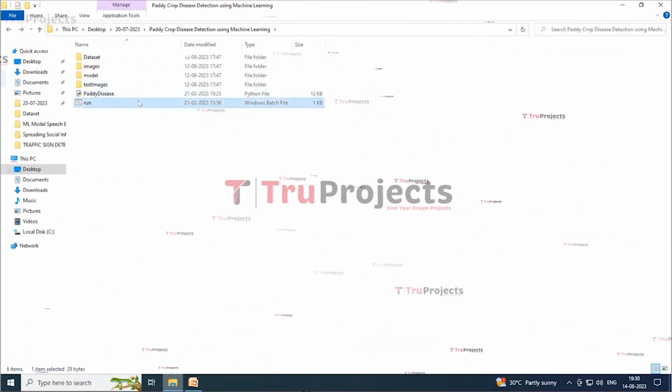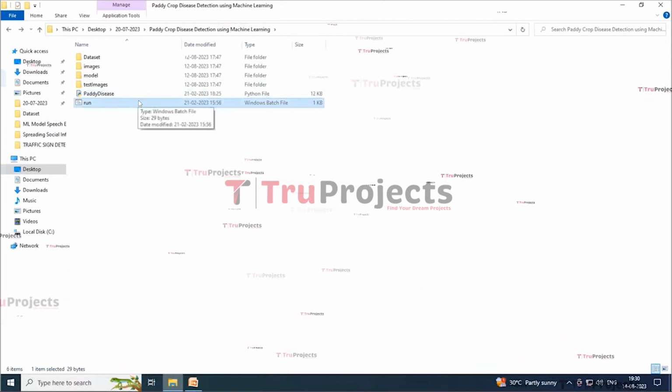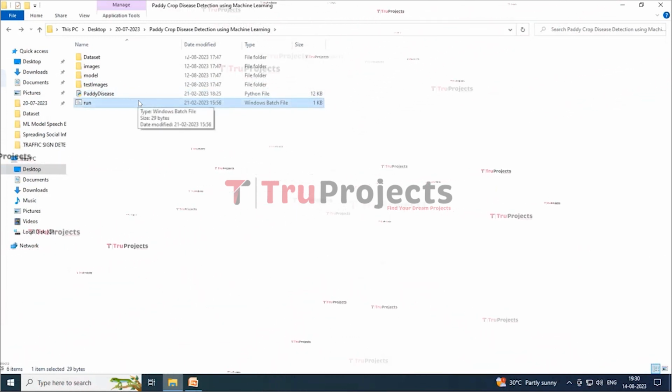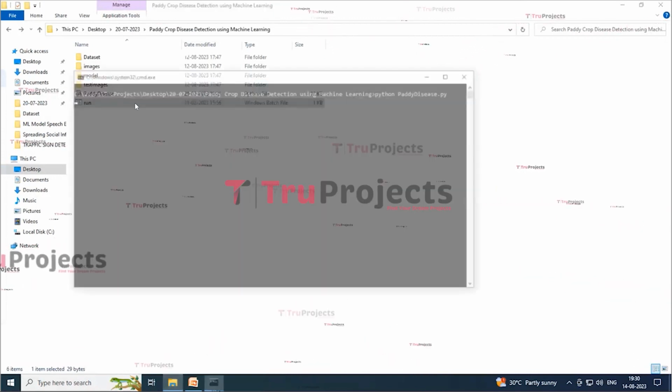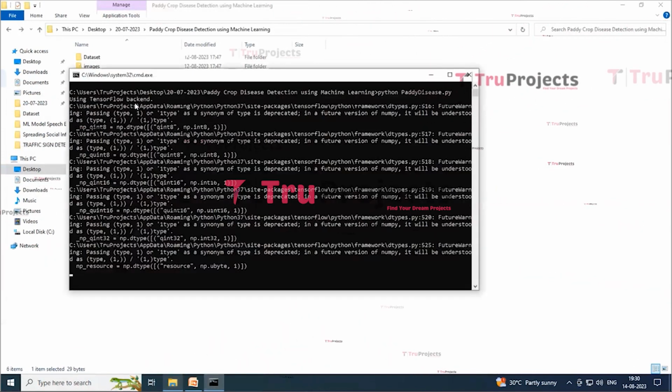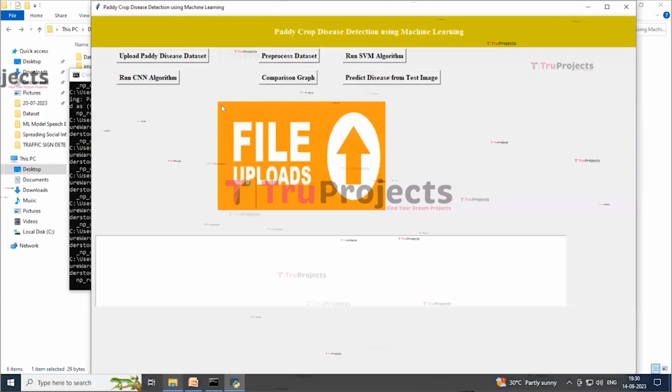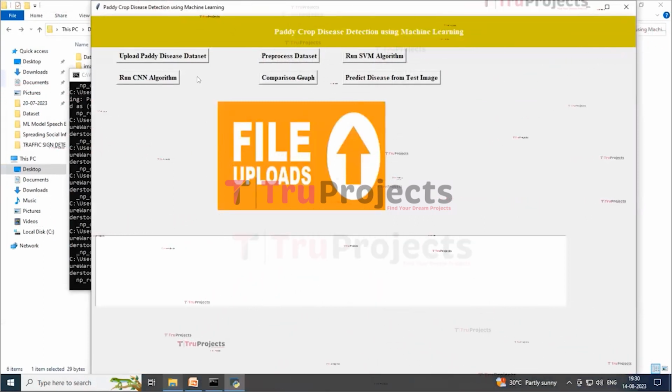Here this is the run.bat file. Instead of executing the program in the command line interface, we created a Windows bat file to execute the project. So to run the project, double click on the run.bat file. Here this is the graphical user interface, with which we are interacting with the program.